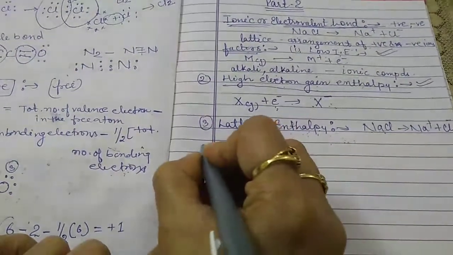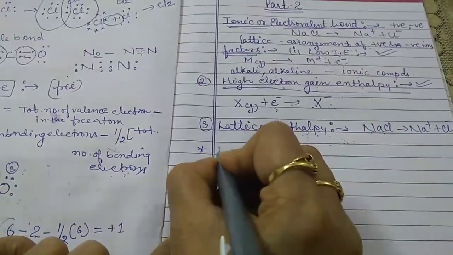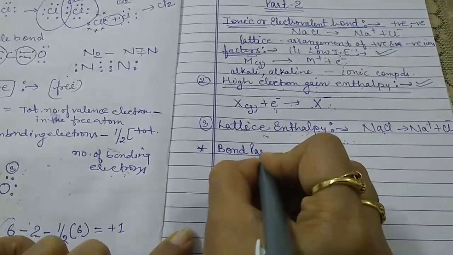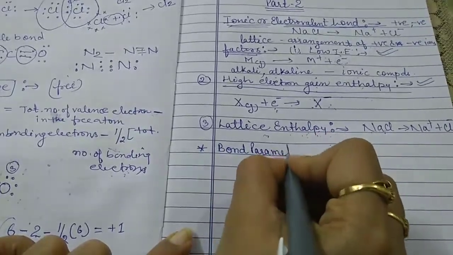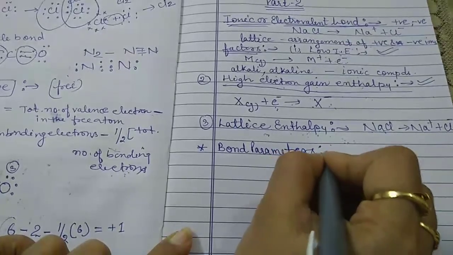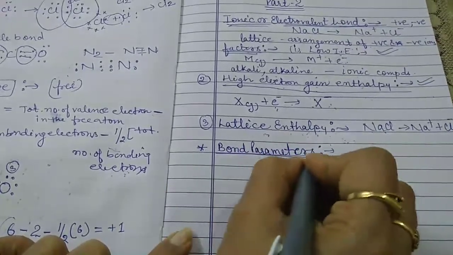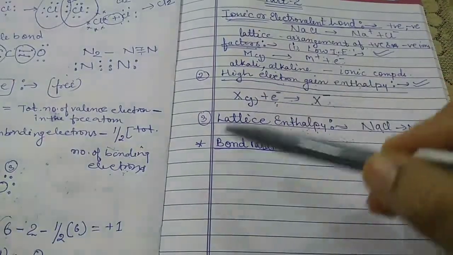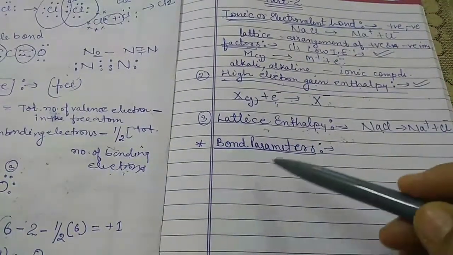Now the next heading is bond parameters. This heading belongs to the covalent bond.